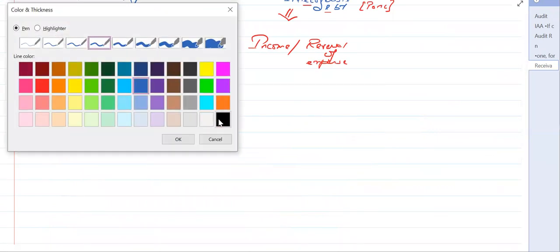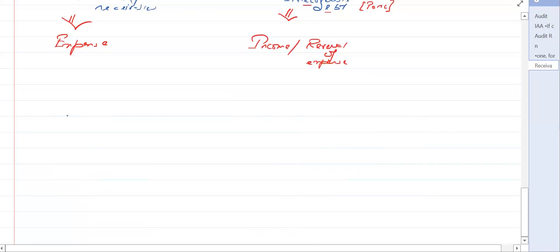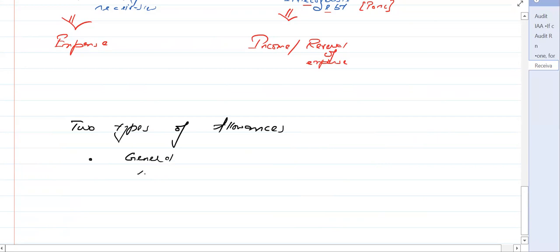Now, 2 more things regarding the allowances. The first thing is that there are 2 broad types of allowances. The first one is the general allowance, and then we have the specific allowance.